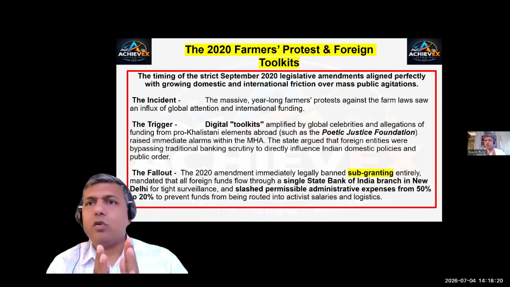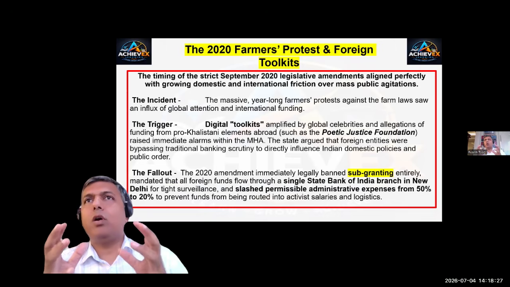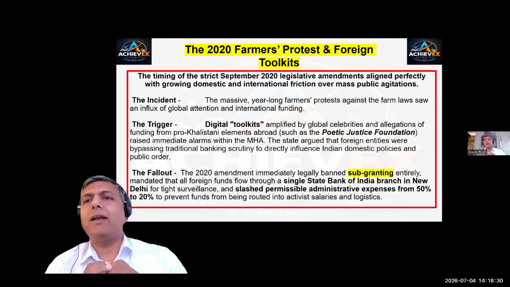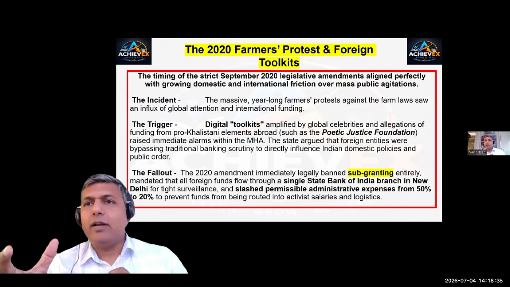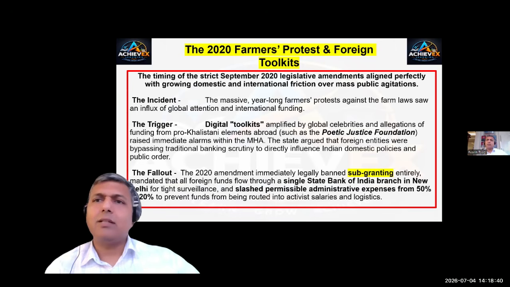If you're receiving 1 crore, 50 lakhs are gone as your salary itself. So basically, one individual or a group of individuals is getting paid directly by these foreigners to instigate a protest in India, and the rest 50% you can donate and utilize the way you want. It was done in the 2020 farmer protests.